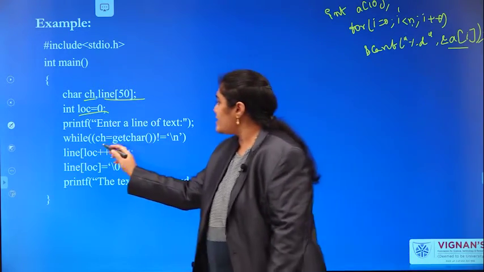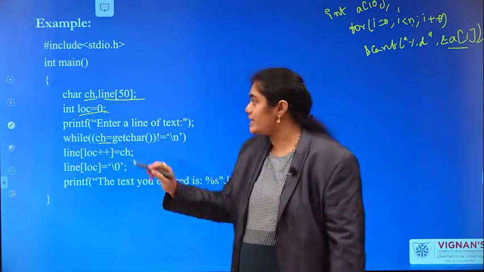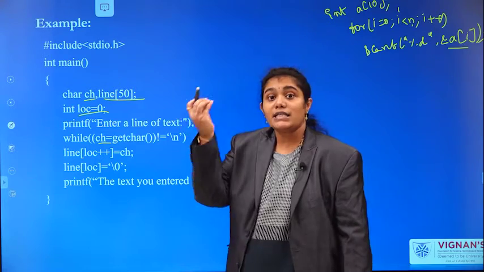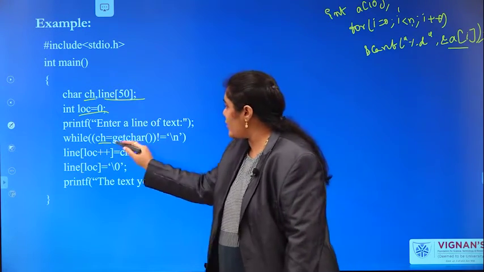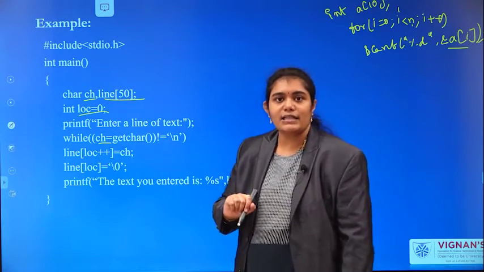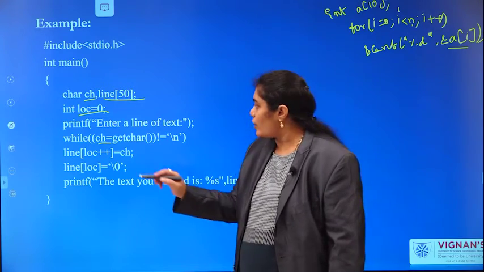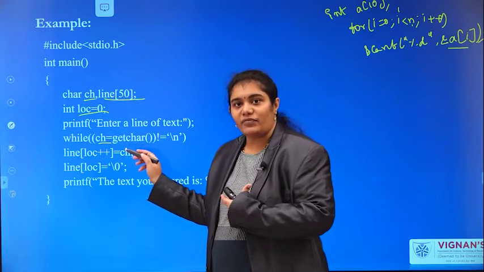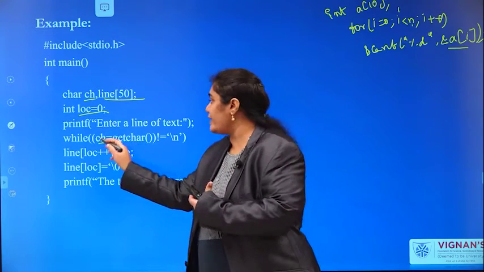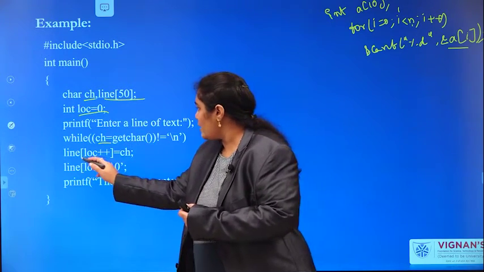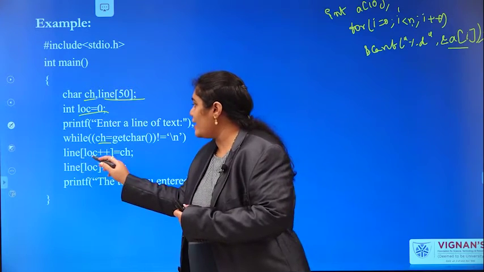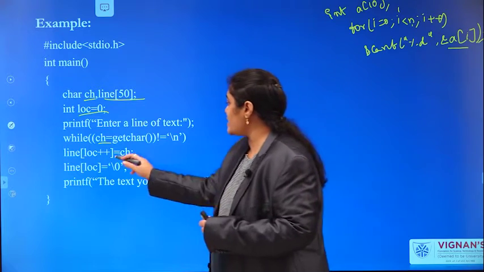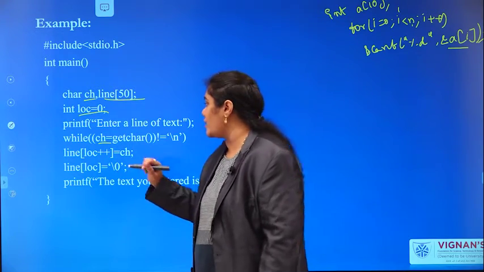Okay. So, ch equals to, what is ch? Ch is nothing but a character. It can hold a single character. Ch equals getChar. You are reading your character from the input device and placing the same character in ch. Next, you are entering into the while loop. Line of loc plus plus equals ch. This is post increment.